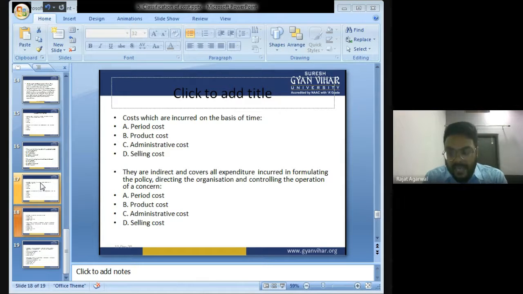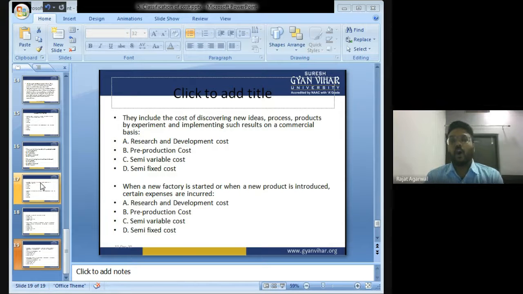They are indirect and cover all expenditure incurred in formulating the policy, directing the organization and controlling the operation of the concern. Costs which are incurred in formulating the policy: period cost, product cost, administrative cost or selling cost? The answer is administrative cost.